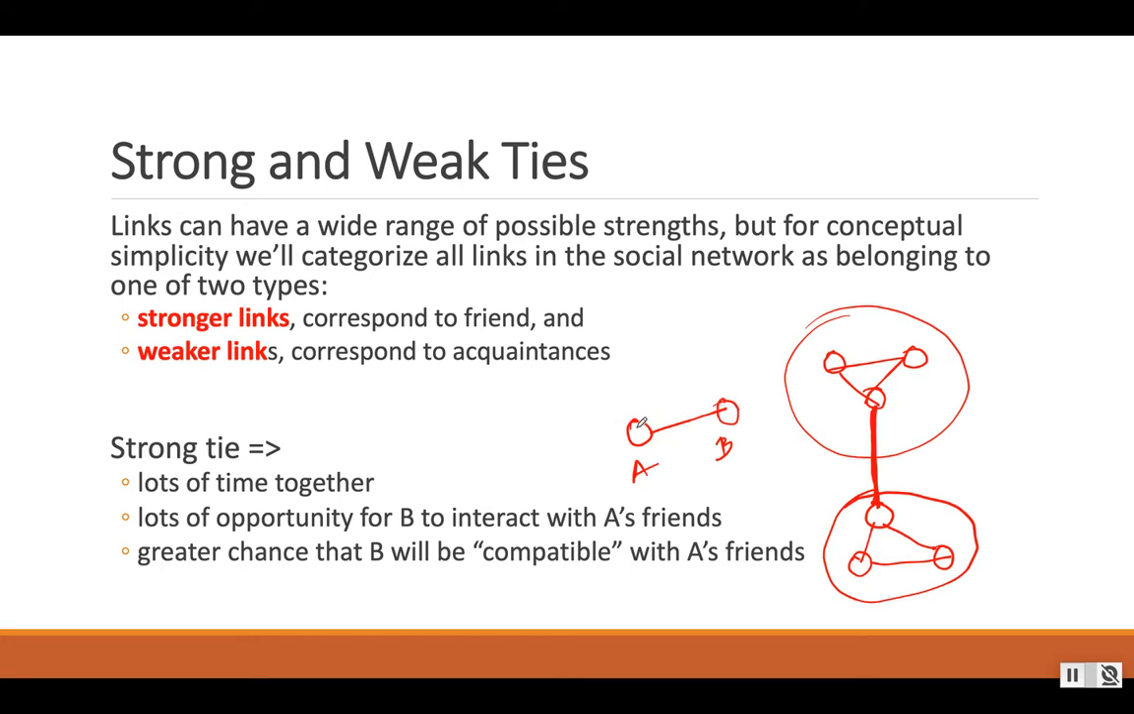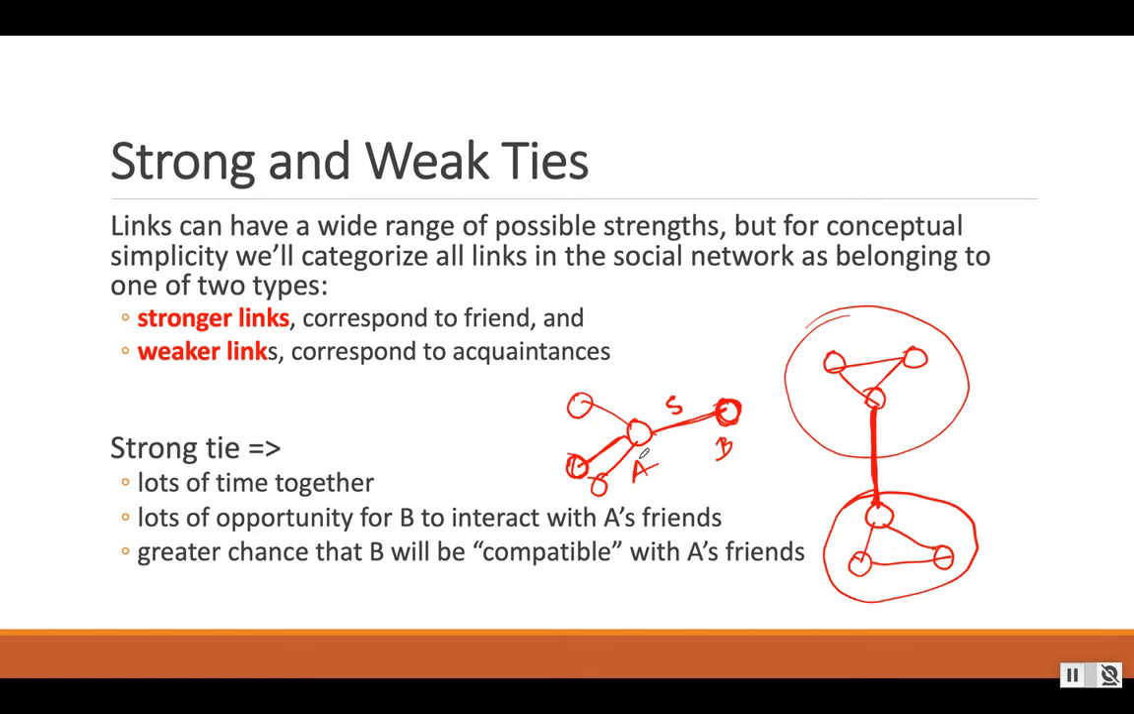Say A has other friends in the community. Now, as A and B are close friends with each other, the likelihood is that B is also going to know all of A's friends, and a greater chance that B will be compatible with A's friends. So we are saying that the relationship between A and B is strong, and based on that, B is going to become friends with A's friends.